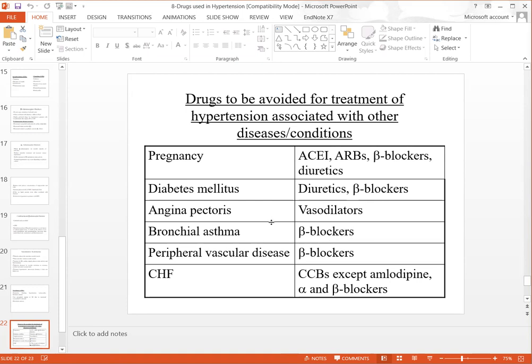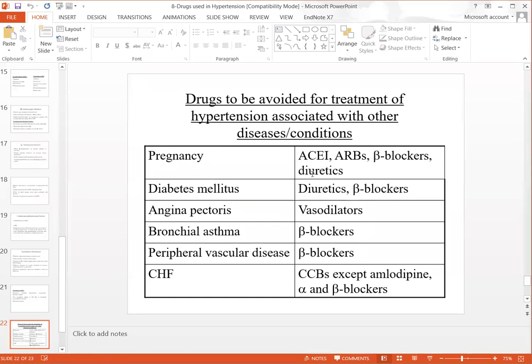So these are contraindicated for asthmatic patients, and also the beta blockers are contraindicated if the patient is suffering from peripheral vascular diseases. And if the patient is suffering from congestive heart failure, then calcium channel blockers are contraindicated, and except amlodipine, other calcium channel blockers are contraindicated in CHF patients, and also the alpha and beta blockers are contraindicated in congestive heart failure patients.